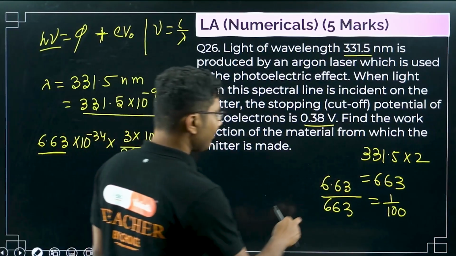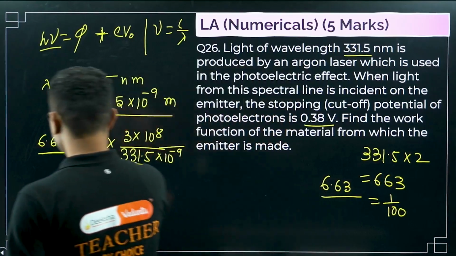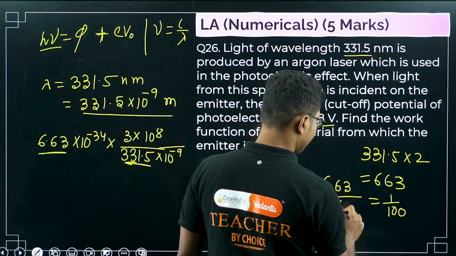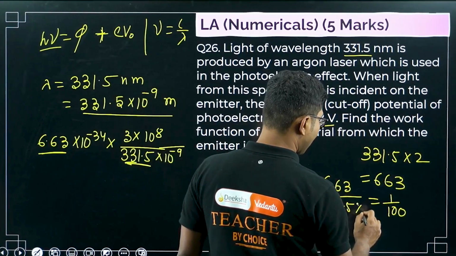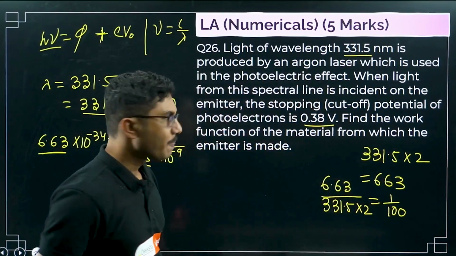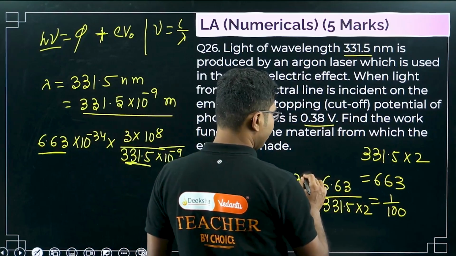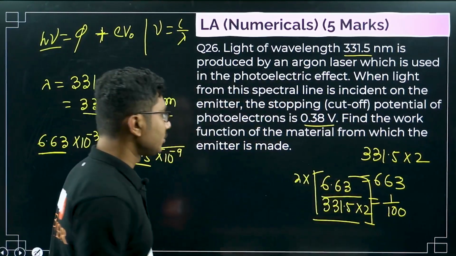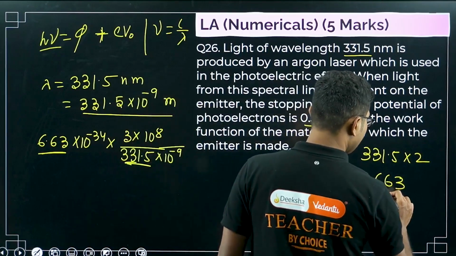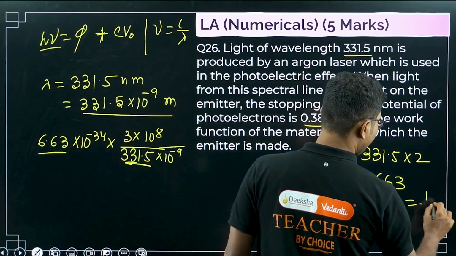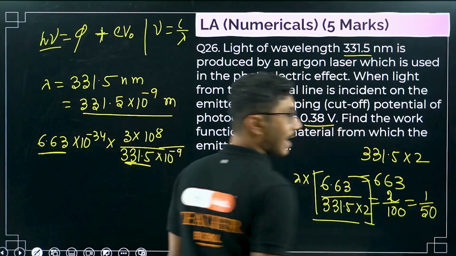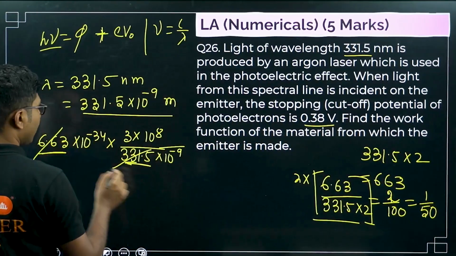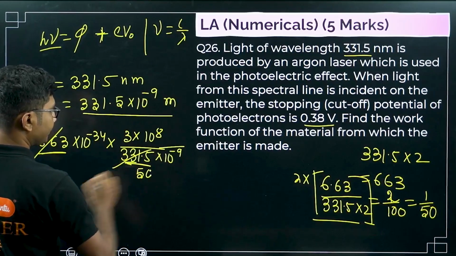But what will be the answer if it was 331? If we multiply down with 2 and up with 2, we know this value is 1 by 100, so it is basically 2 by 100, that is 1 by 50. As simple as that. If you cancel them, you will get 1 by 50.